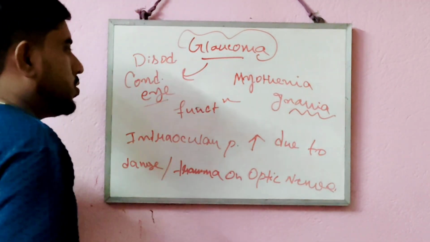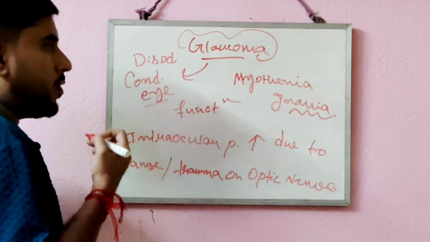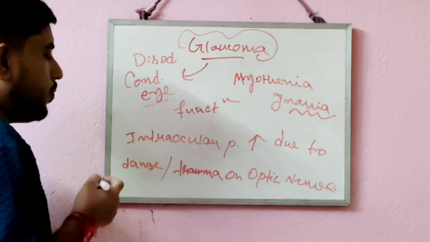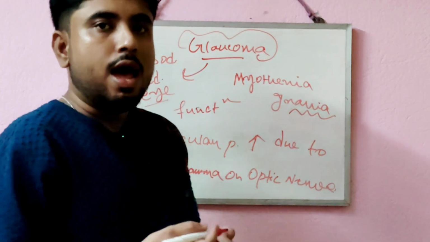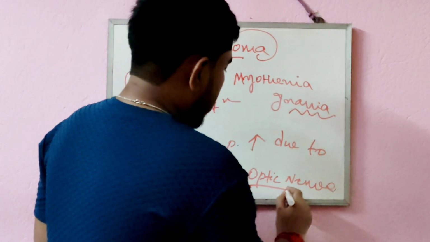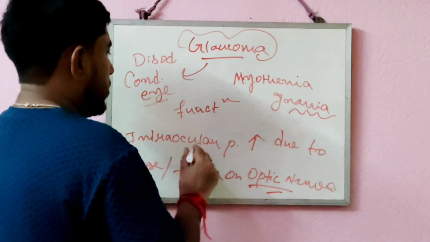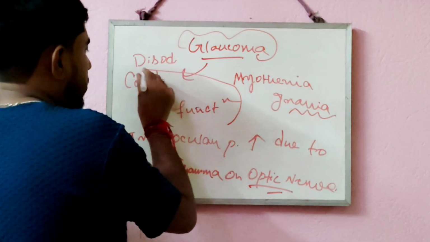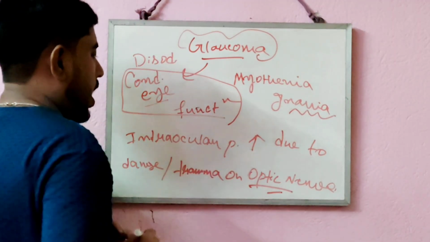We know the nerve which connects our eye to the brain and controls the function of vision is called the optic nerve, which is directly connected to our brain with the eyes.